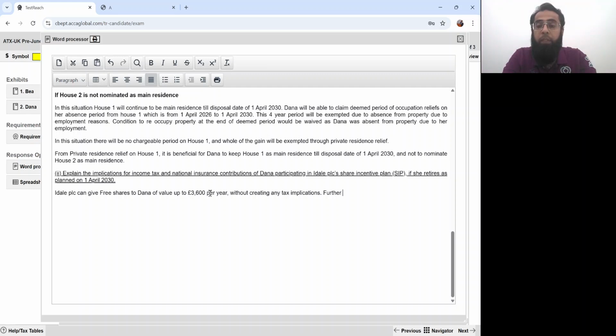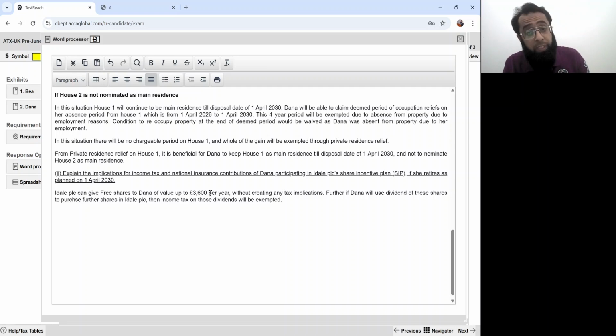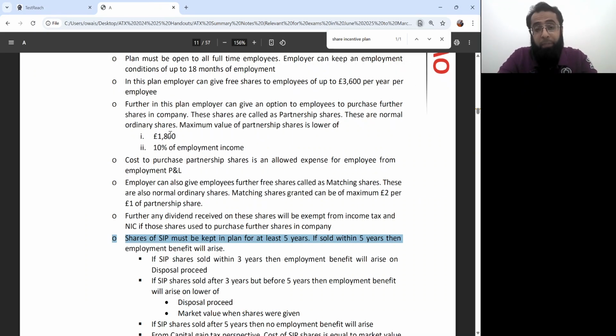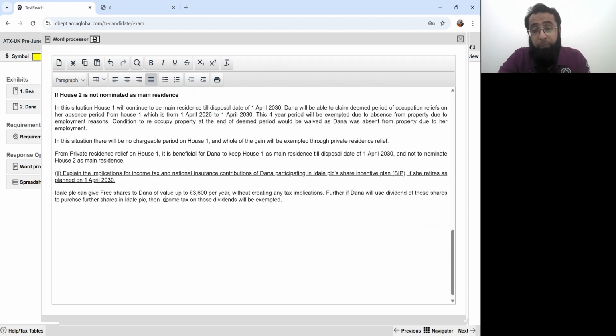Further, if Dana will use dividend of these shares to purchase further shares in Ideal PLC, then income tax on those dividends will be exempted. If you use the dividend to purchase further shares, income tax on the dividend gets exempted. You have studied that. Any dividend received on these shares will be exempt from income tax and NIC if used to purchase further shares. Okay, there will be no income tax on those shares.